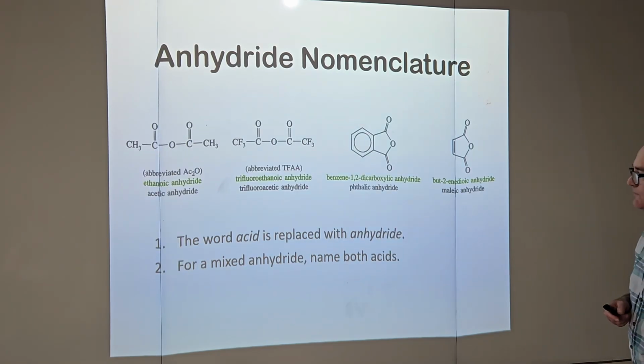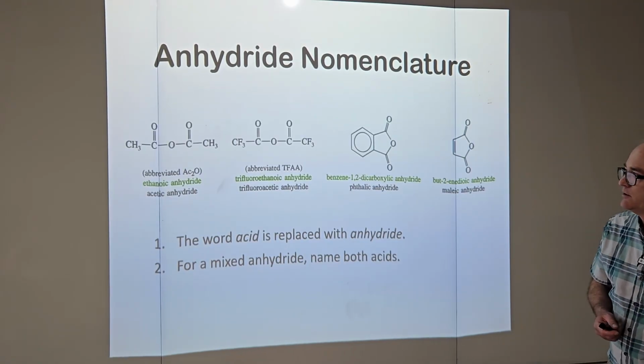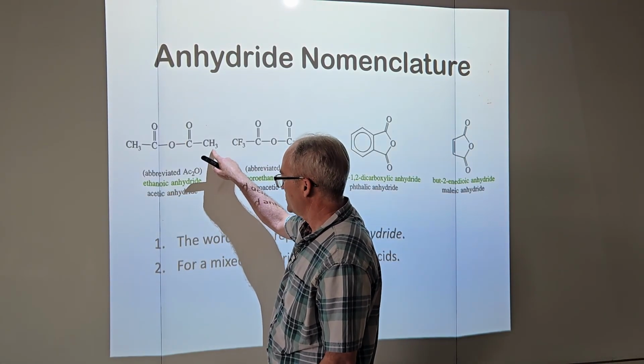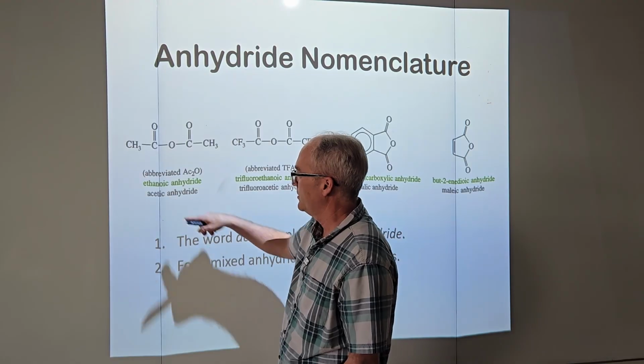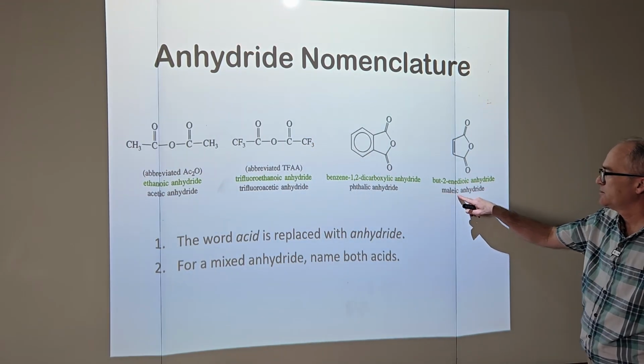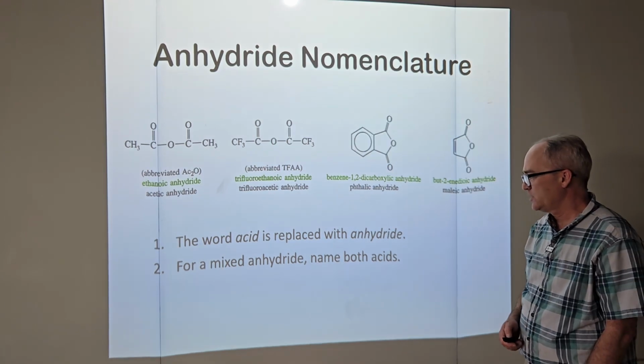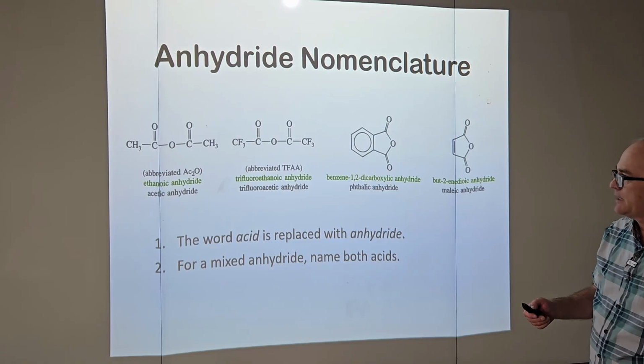How do we name anhydrides? The word acid is just replaced with anhydride, ethanoic anhydride, but this is so common we just tend to call it acetic anhydride. Phthalic anhydride, and here's something interesting, maleic anhydride. For mixed anhydrides, name both acids.